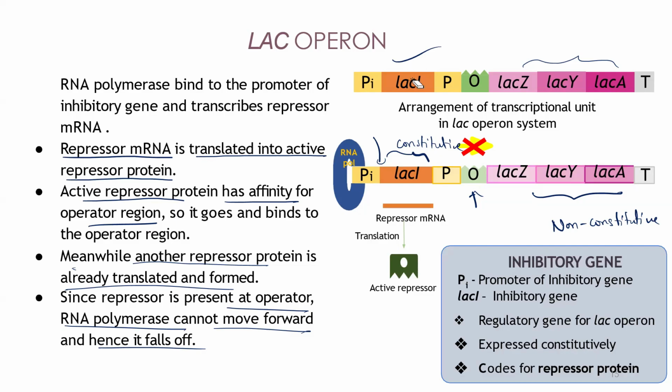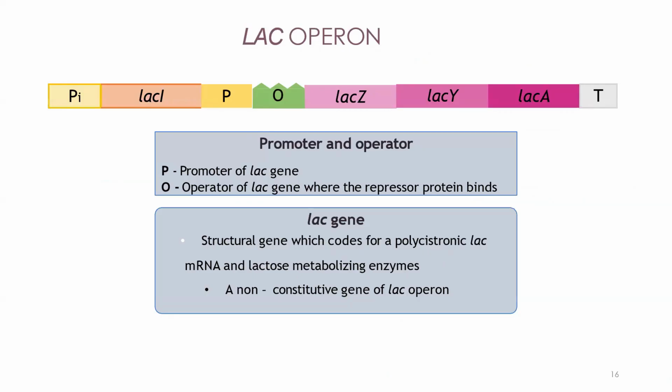Understood. And this LAC-I will produce the repressor mRNA that will produce the active repressor, which is a protein that will bind to the operator. So this is the inhibitory protein. Remember this, it is also called the auxiliary protein, or you can say the inhibitory protein or regulatory protein. Understood this? Yes, sir.